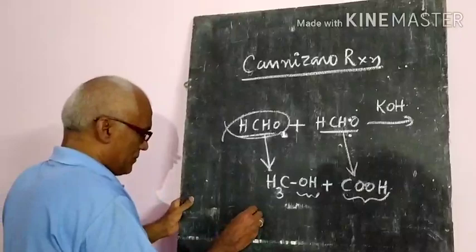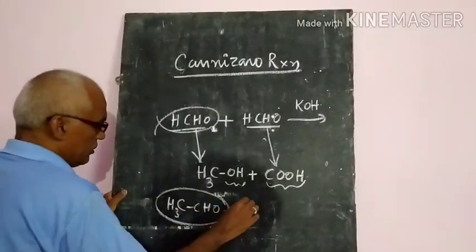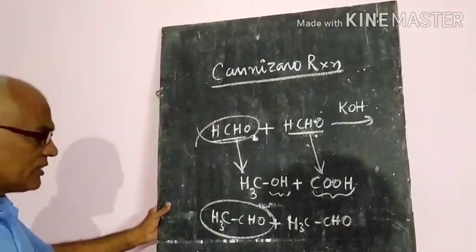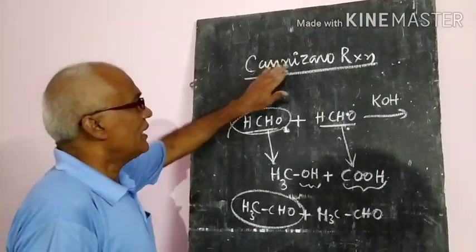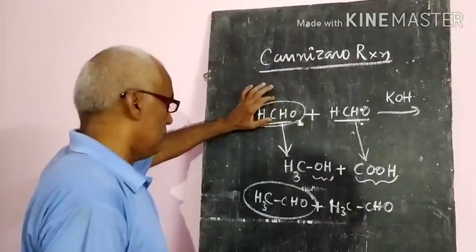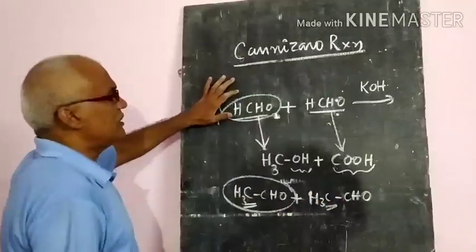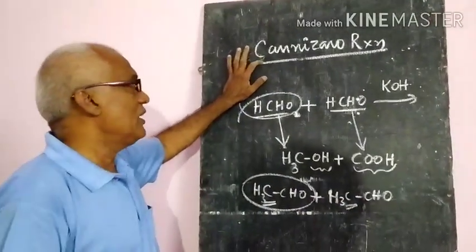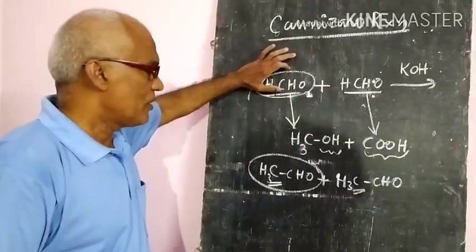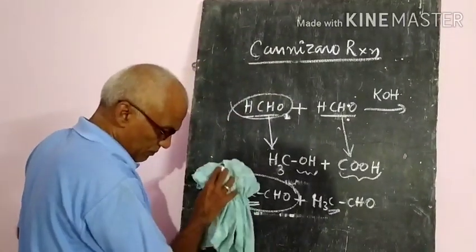They may ask, suppose CH3CHO, two molecules, does it undergo the Cannizzaro reaction? No. Why? The Cannizzaro reaction takes place where the alpha hydrogens are absent, but here alpha hydrogens are present. So in this case no Cannizzaro reaction will take place. Cannizzaro reaction means alpha hydrogens are absent. The best example is methanal only. So that is about the Cannizzaro reaction, which is also very important.